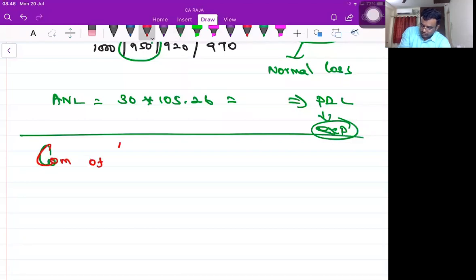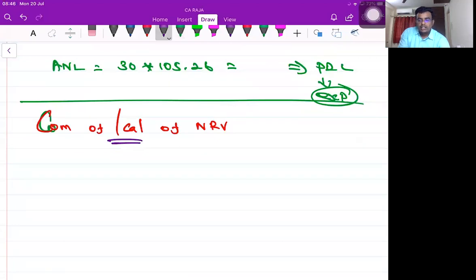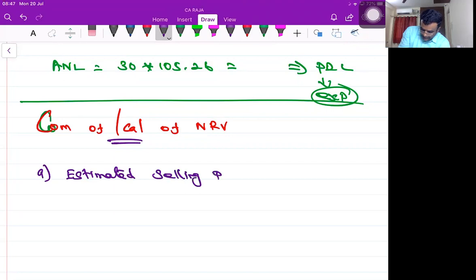Computation or calculation of NRV. Listen, friends, at the end of the financial year, the product may not be completed entirely. Correct? So it may be 90% completed, 80% completed, 30% completed. Now, I have to value those goods also. How to value those goods? Estimated selling price.